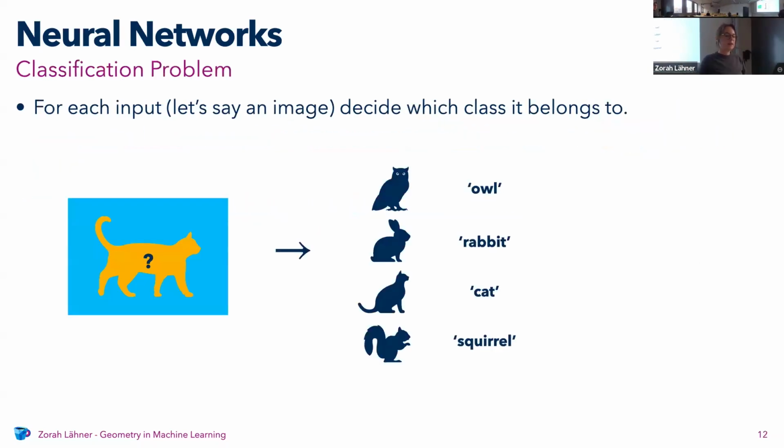And you might have seen exactly the same thing if you ever did a classification problem. If you have image classification and you want to know what kind of animal you see in the image, here we have the options owl, rabbit, cat, and squirrel. Normally you don't say your network should output the word rabbit, because neural networks are not very good at that. Instead, you assign numbers to each class, and then the network is supposed to output the number, because that's much easier.